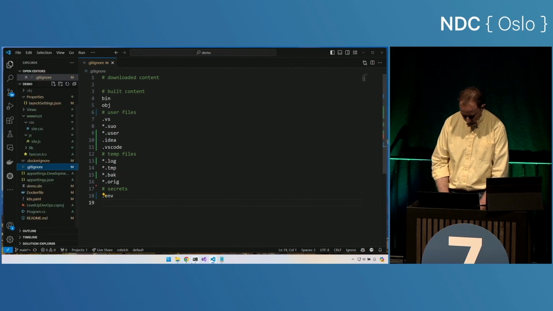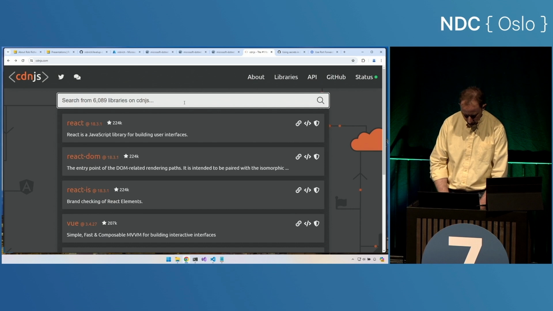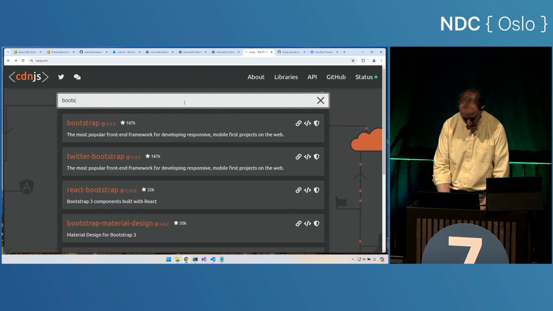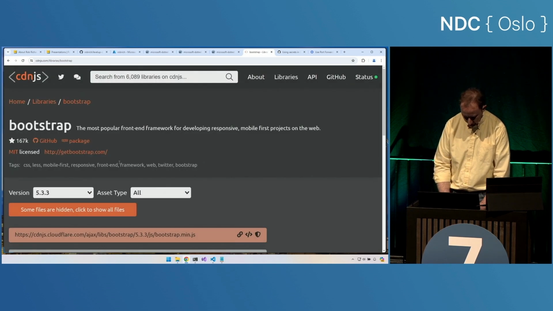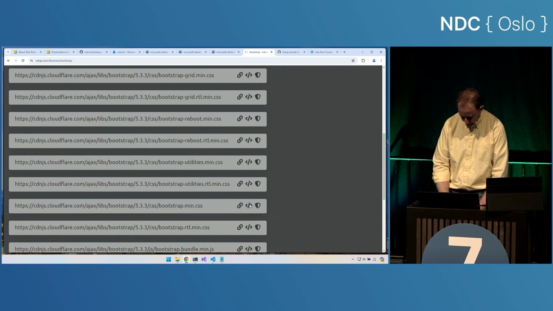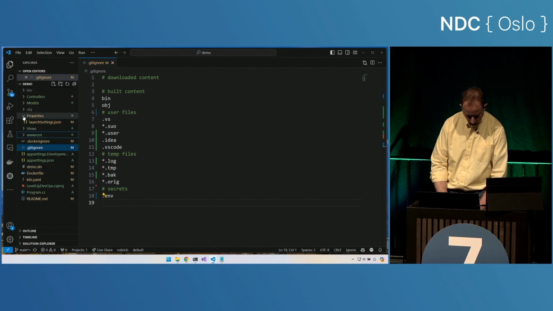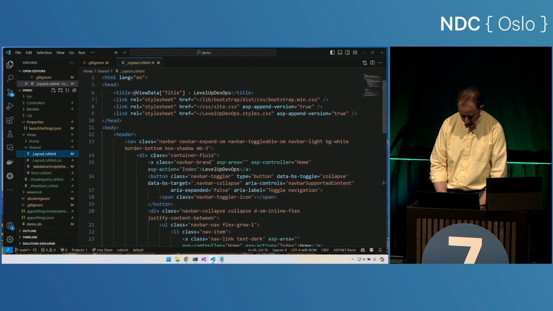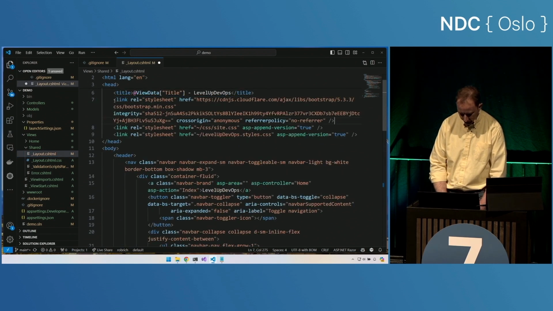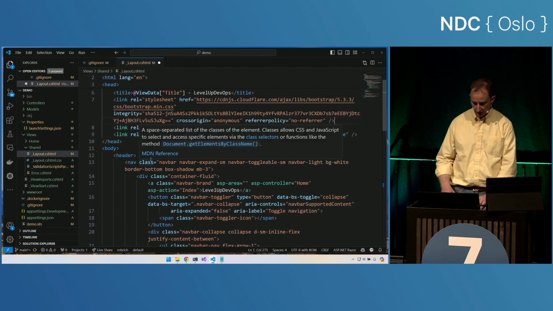Let's actually head over to CDN.js and see if we can reference those from the cloud instead. Let's look for bootstrap, and we'll take a look at the bootstrap. Oh, yep, let's use bootstrap.min.css. I'm going to copy that tag, and we'll come here into our view, into our shared layout view, and here in this bootstrap reference, we'll just reference that as a CDN resource. Now I don't need it in my project anymore.